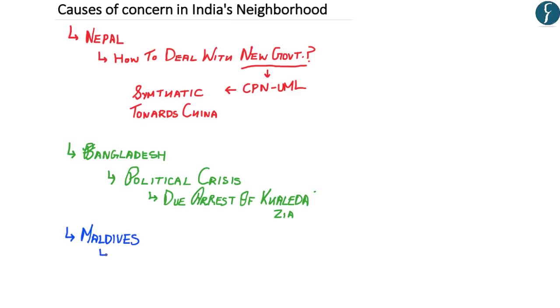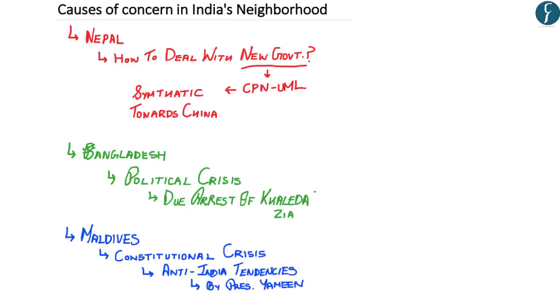The third country that the author specifies is Maldives. Now, as you might know, there is an ongoing constitutional crisis in Maldives, in which the major opposition leaders of Maldives are either in jail or in exile, while there has been a major clampdown on the judiciary itself. Now, according to the author, there has been an increased anti-India tendencies by the current president Yamin. Apart from this, there has been an increased role of China in Maldives, such as the recent free trade agreement that has been signed between China and Maldives, the political support of China that has been given to the current president Yamin, among others. And therefore, the ongoing constitutional crisis in Maldives and the increased role of China becomes a cause of concern for India in Maldives.